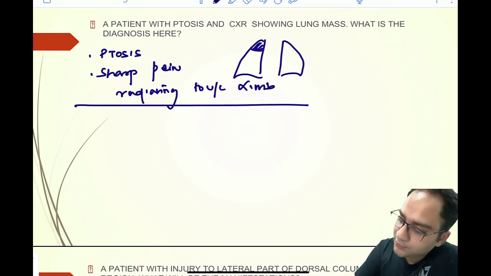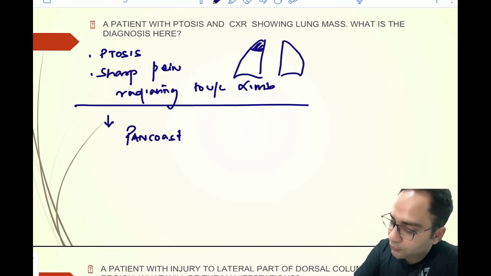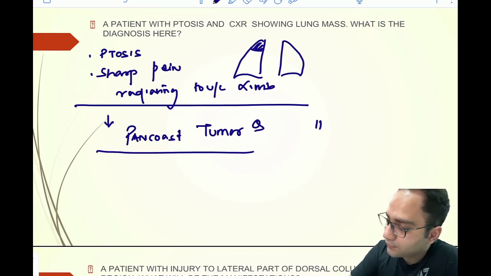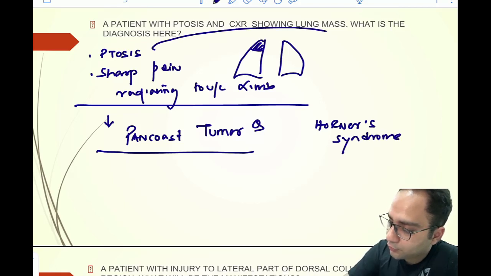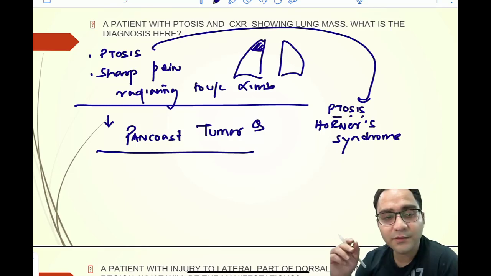So this means your patient is having a Pancoast tumor. And the manifestations are due to Horner syndrome. The ptosis is due to the Horner syndrome, right?